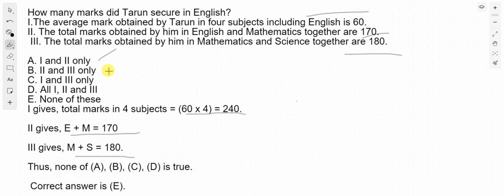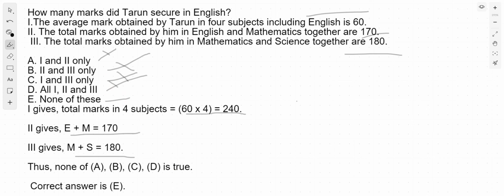Well, by second and third? No, we cannot also get the answer by second and third. First and third? No. All first, second and third? Well, if we get these three equations, we obviously have, but still we cannot get our answer by these. So the answer is none of these, option E.